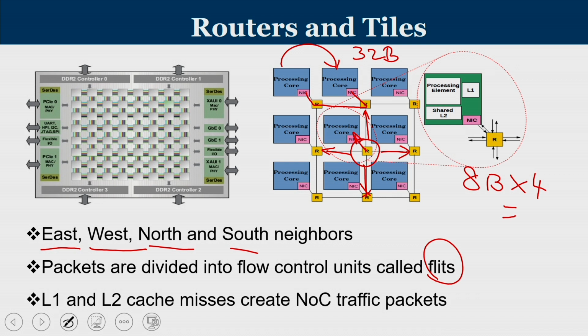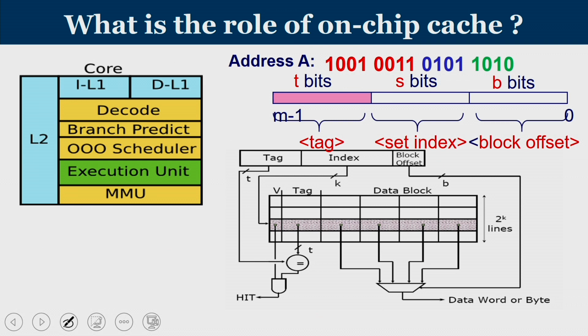Whenever you have L1, L2 cache misses, that is going to create traffic in the structure, and this is called the network on chip. We will learn more about NOC in the subsequent slides.